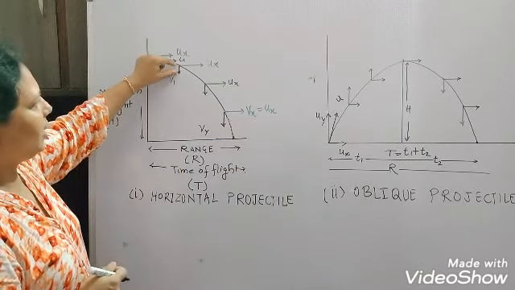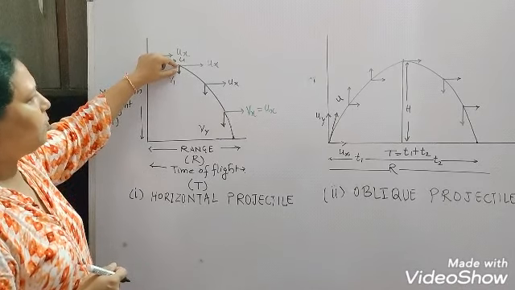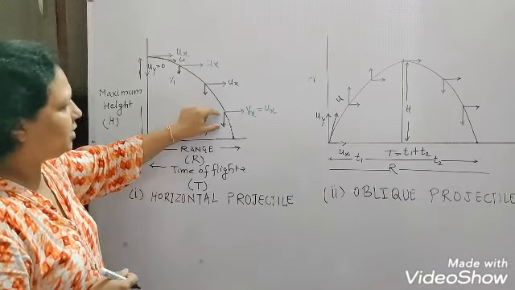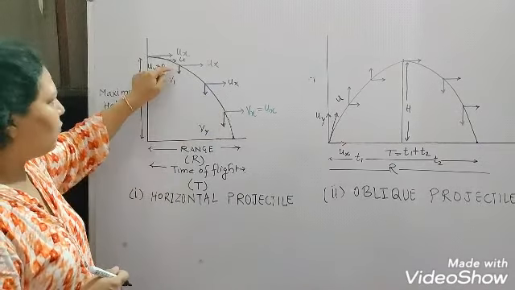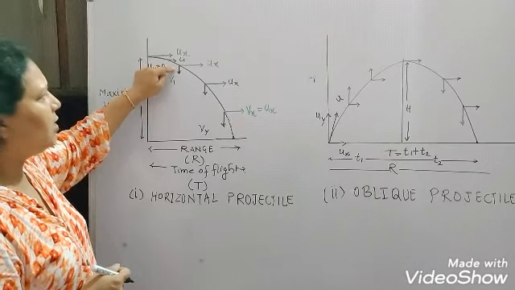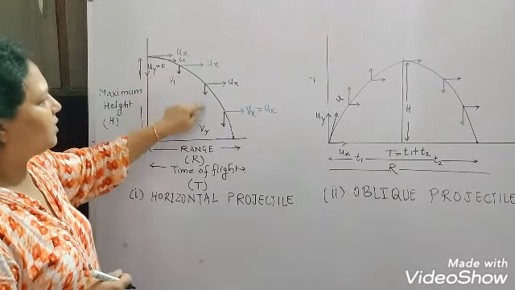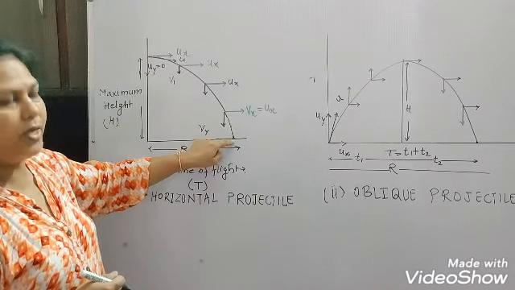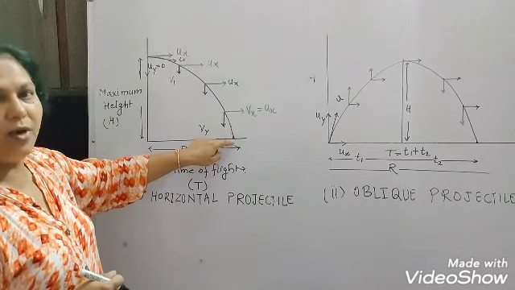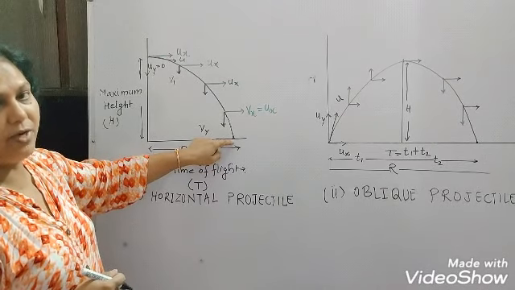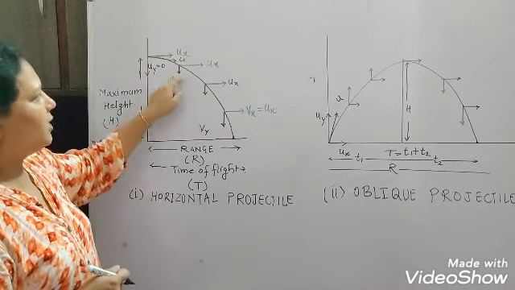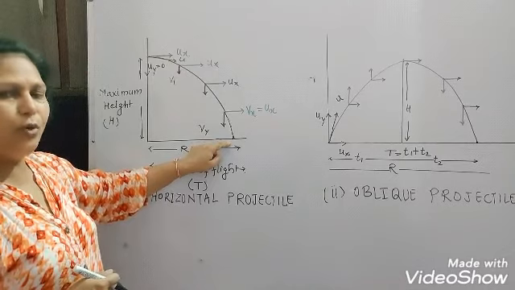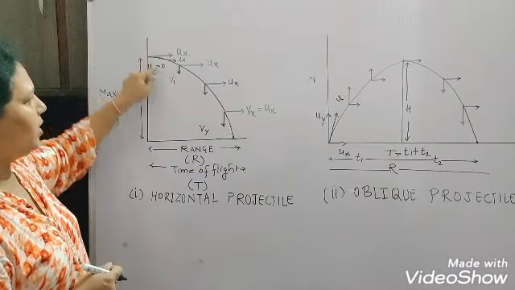So if you see the length of this side, this is small, then it will gradually increase here at this point, then here it will gradually increase. So what you are looking at here, the vertical velocities, are increasing. When it is touching the ground, at that point the maximum vertical velocity would be there. That means it is accelerated velocity, and the velocity is increasing uniformly when it is coming from here to here.